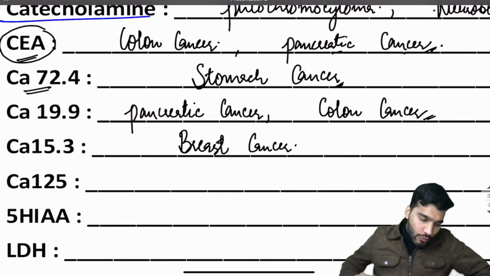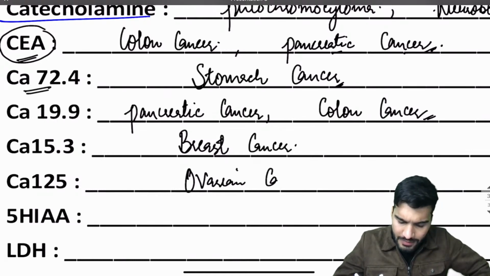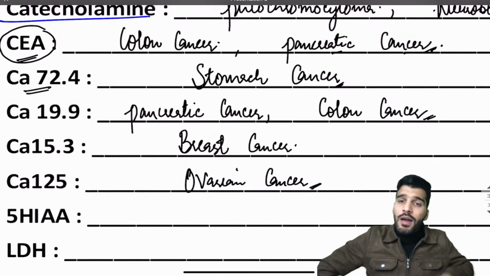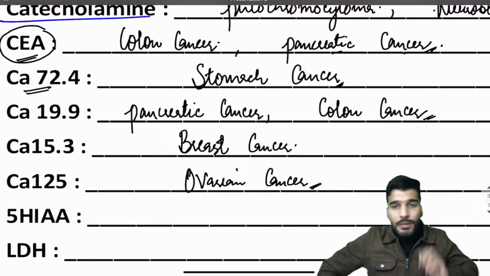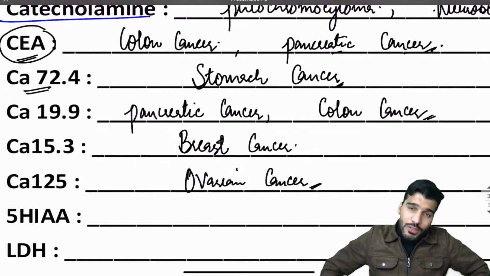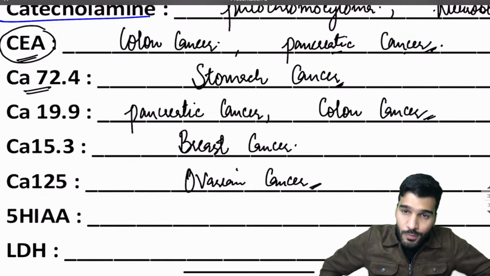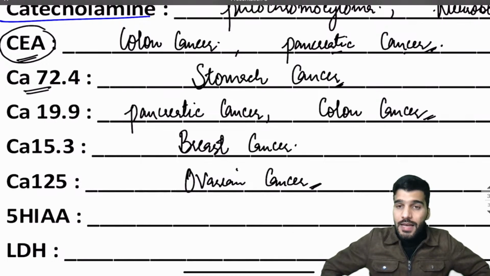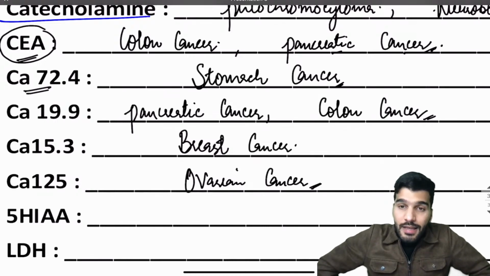So breast clear. After that, CA125, that's going to be your ovarian cancer: mucinous cystadenoma, serous cystadenoma, Brenner tumor, and endometrial tumor. All these four are the epithelial tumor cells. Then a tumor, ovarian cancer having teeth and hair-like structures, that is going to be your teratoma. Then a patient having high estrogen levels, along with that on examination we have rosette-shaped bodies or Call-Exner bodies. That's a classical case of a granulosa cell tumor.